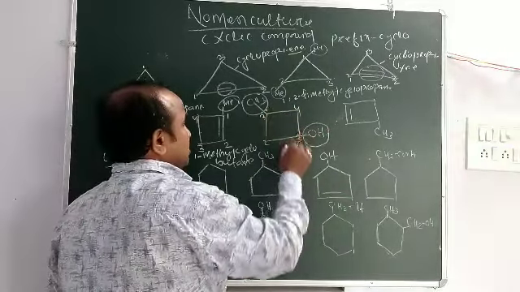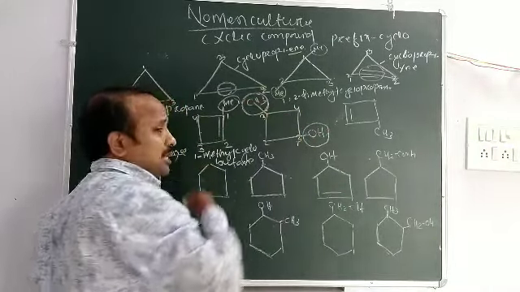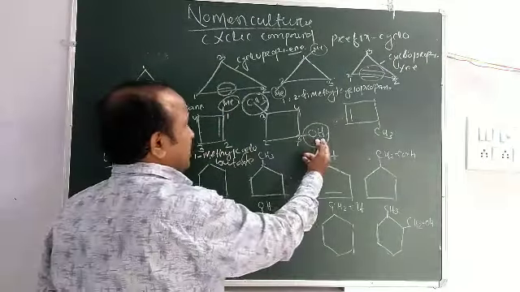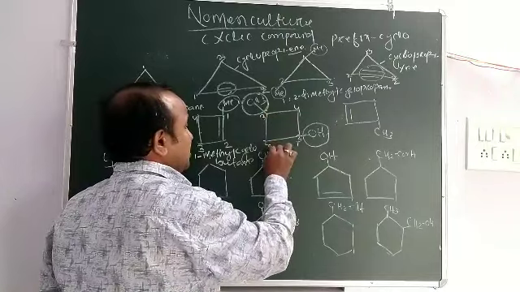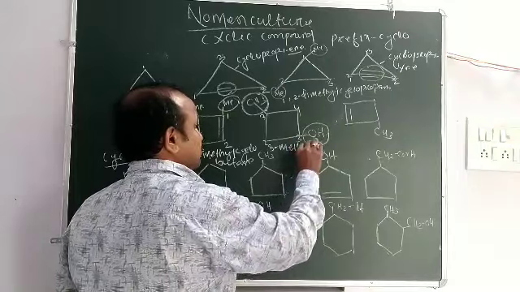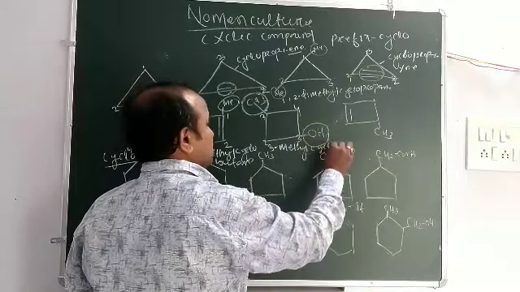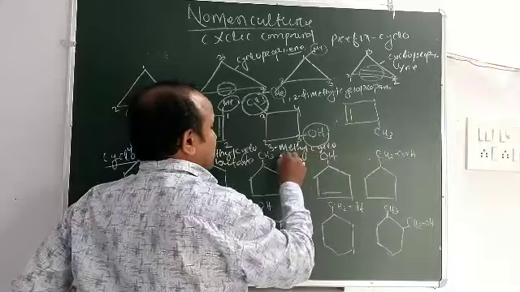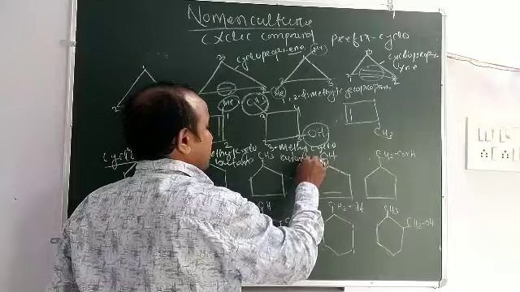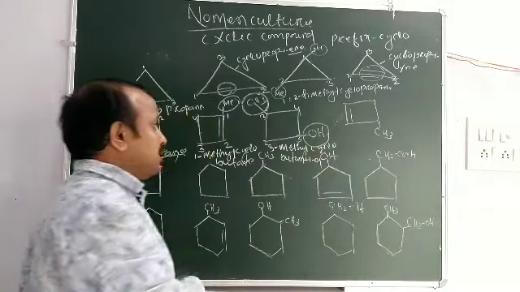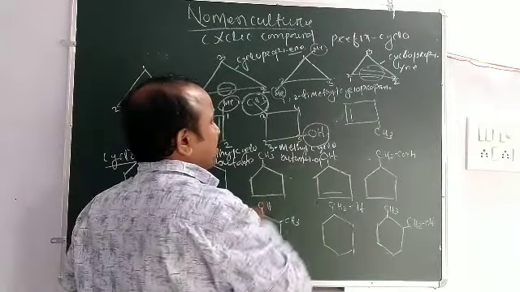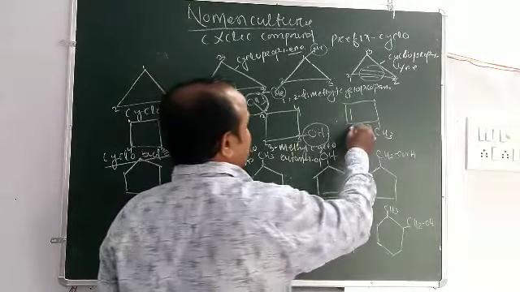This is used as prefix, and this is the suffix. So 3-methylcyclobutan-1-ol.